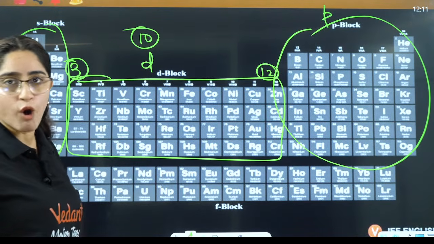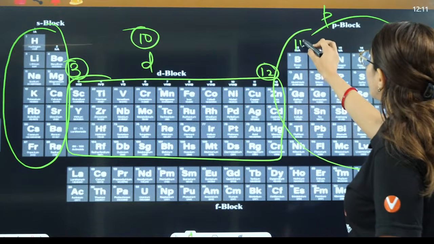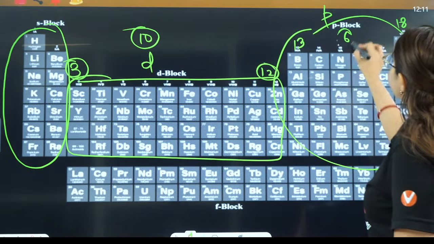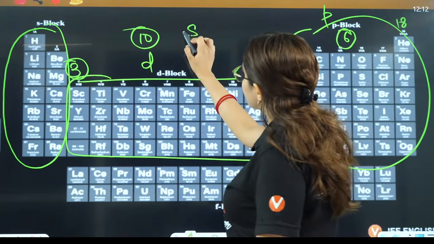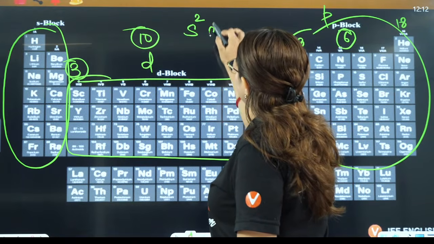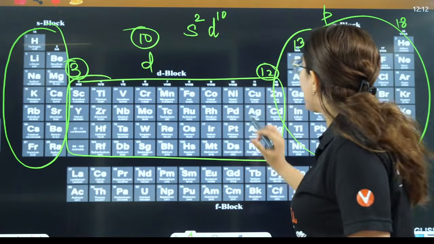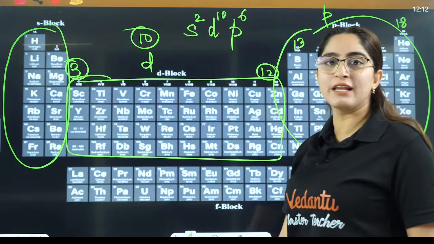And in the p block, you have group number 13 to 18, a total of 6 groups. That is the reason in s, the maximum electron filling is 2, in d it is 10 because it has only 10 groups, and in p it is 6.